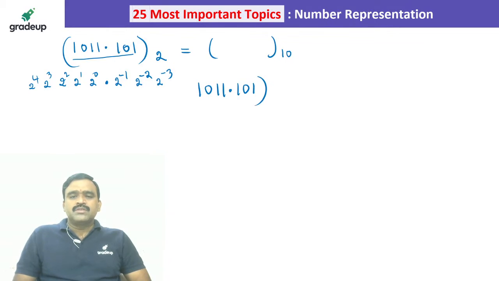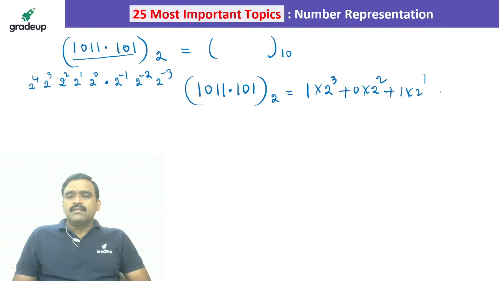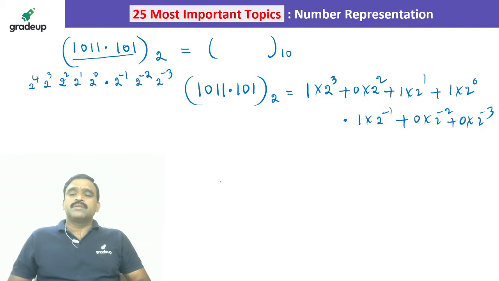1011.101 base 2 is equal to, so how to convert actually? This can be written as, first of all, 1 into 2 power 3, because up to 4 digits, 2 power 3 will come: 0, 1, 2, 3, plus 0 into 2 square, hope you are understanding, plus 1 into 2 power 1, plus 1 into 2 power 0. After the point, 1 into 2 power minus 1, plus 0 into 2 power minus 2, plus 1 into 2 power minus 3. Like this we can represent.